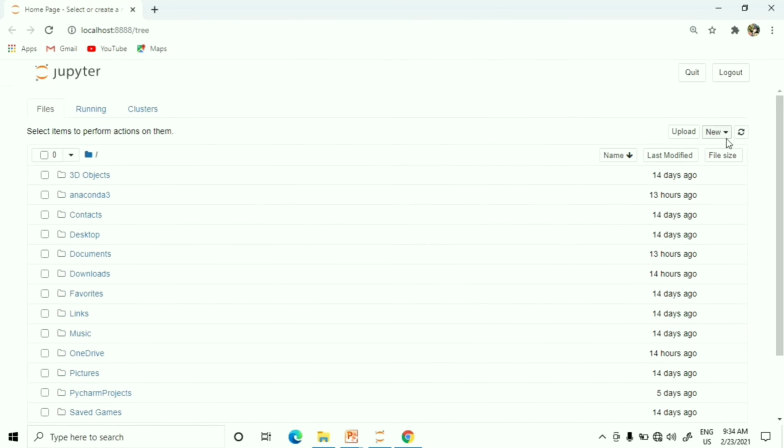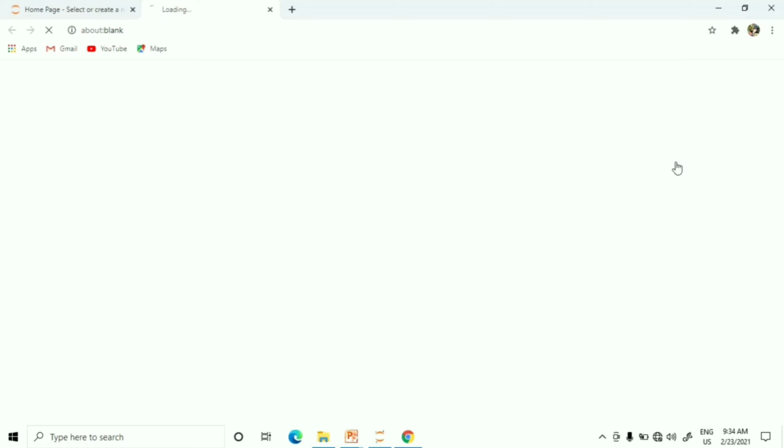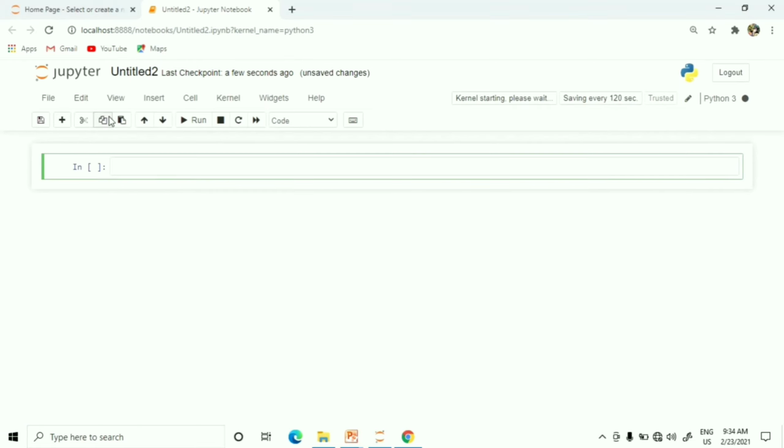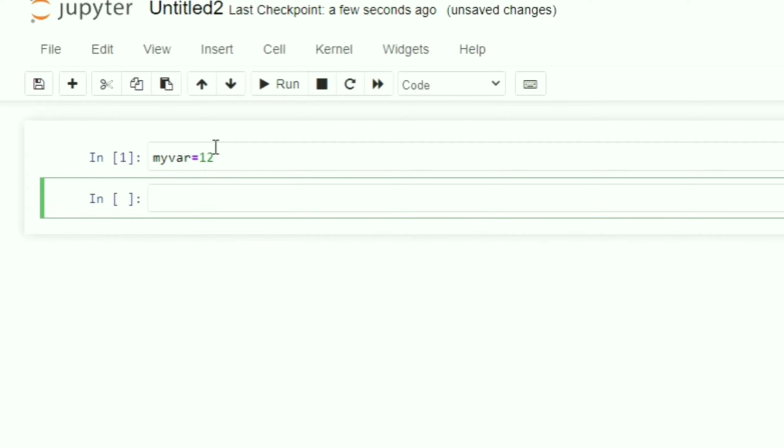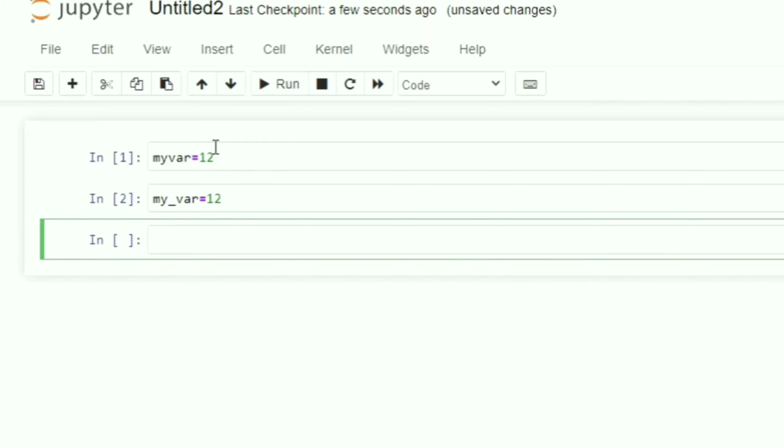You can see now it has been opened. Now I take a new file here, a new Python 3 file. So it will open a new Jupyter notebook. Here we first look at variables, so that you have a very clear idea. If I write here my var is equal to 12, and to run it we generally press Shift Enter. You can see there is no error, meaning it is completely executed. If I write my underscore var is equal to 12, it is also valid and correct.